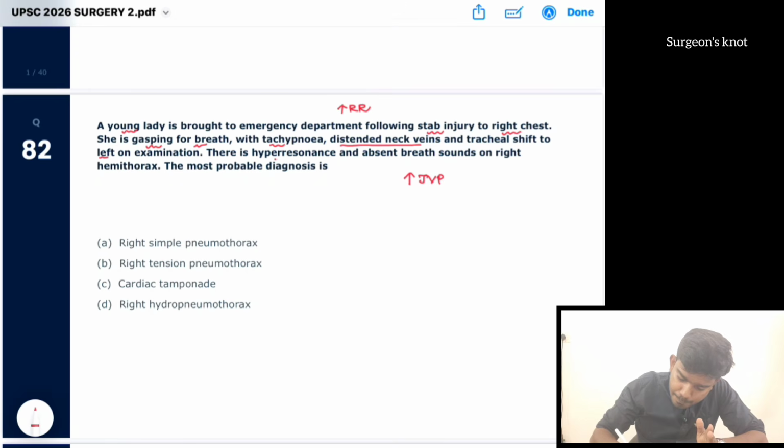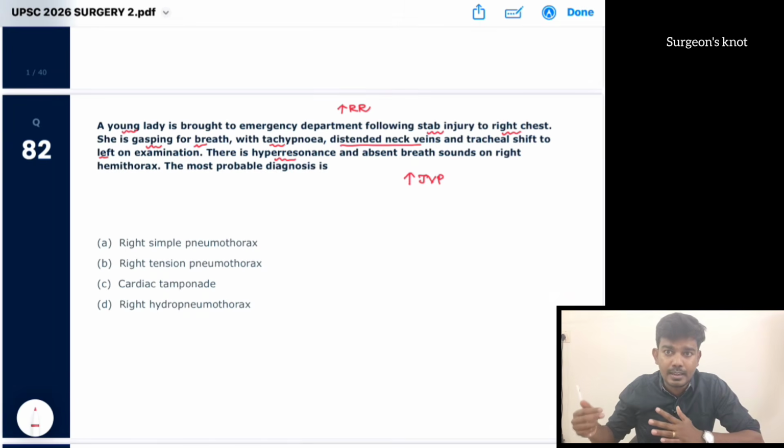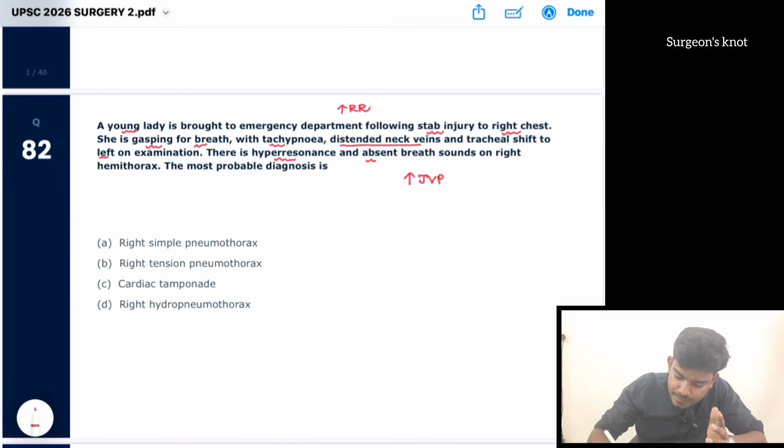There is hyperresonance. While we percuss, there will be hyperresonance on the right side. Also, there are absent breath sounds. All these are suggestive of what? Okay, so it is suggestive of a pneumothorax. Whether it is a simple pneumothorax or a tension pneumothorax, any penetrating injury can cause tension pneumothorax.